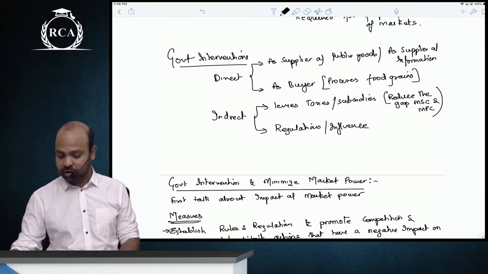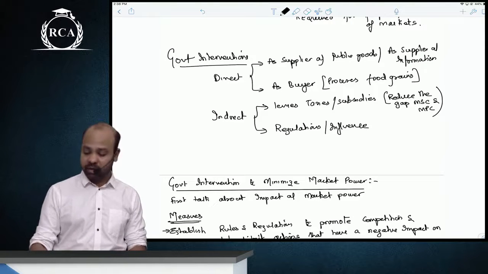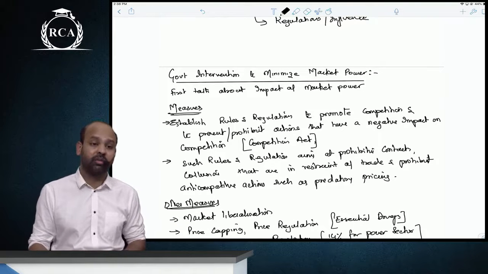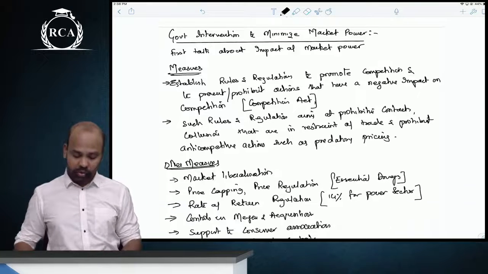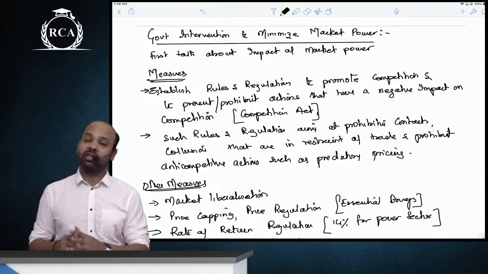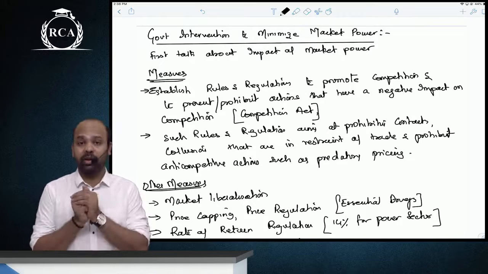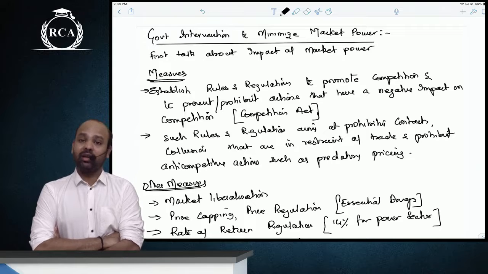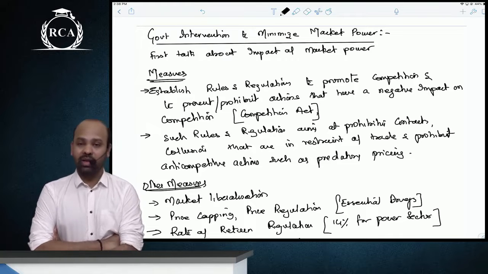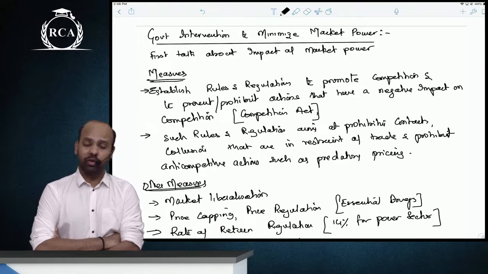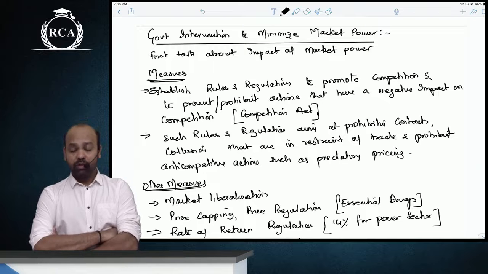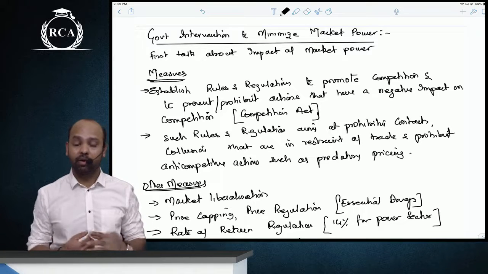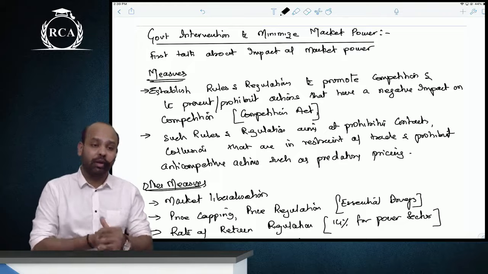Now as far as government intervention to minimize market power is concerned, the first thing here is to establish rules and regulations. Whatever rules and regulations you are establishing should promote competition, and should obviously prohibit any action that is having a negative impact on competition, that is creating a monopoly position. So we have the Competition Act in India that prohibits actions that are detrimental to competition.